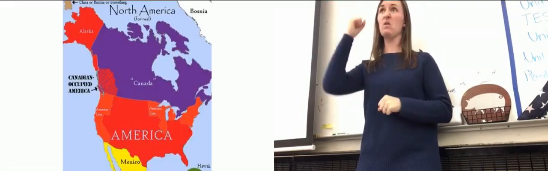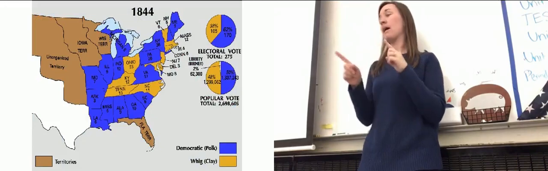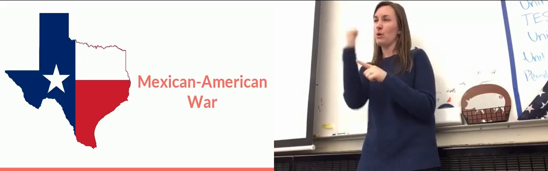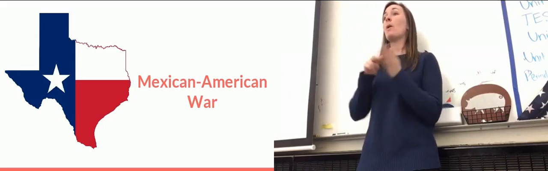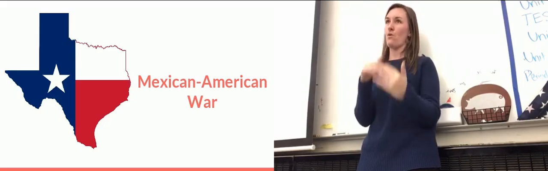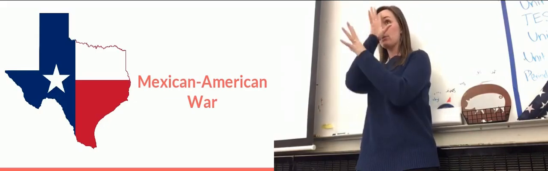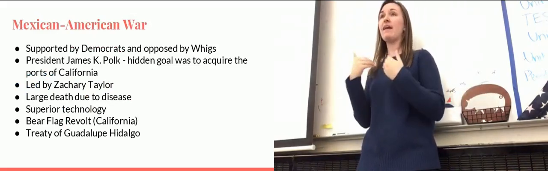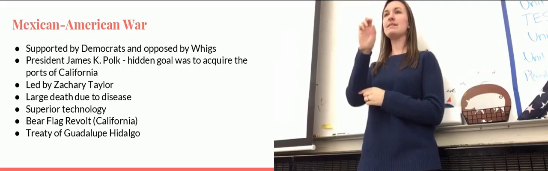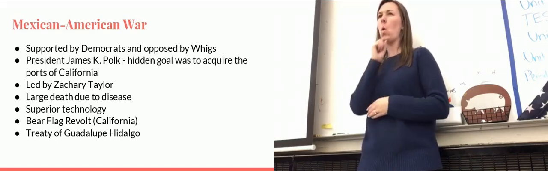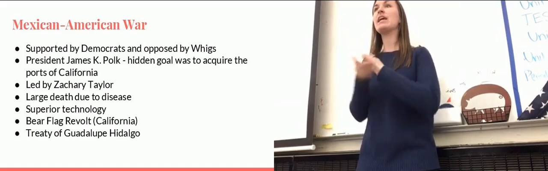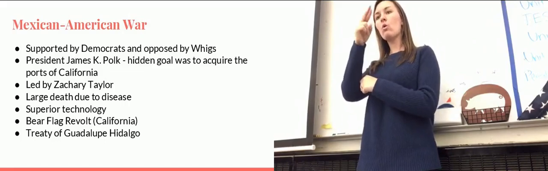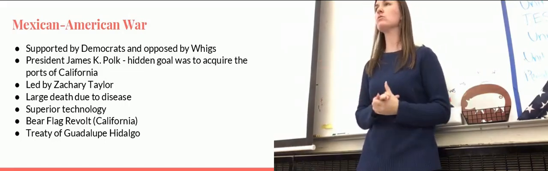Now, did that work? It actually does work, but we're not going to get there today. Okay, so this brings us to the Mexican-American War. Now what's going to happen is Polk gets elected as the president, and he wants to expand westward. President Polk has his bestie, Zachary Taylor, who looks super old. He was actually called Old Rough and Ready. He is going to be his general. He sends his general to the border of the Rio Grande River, which you might want to write down, under the Mexican-American War.